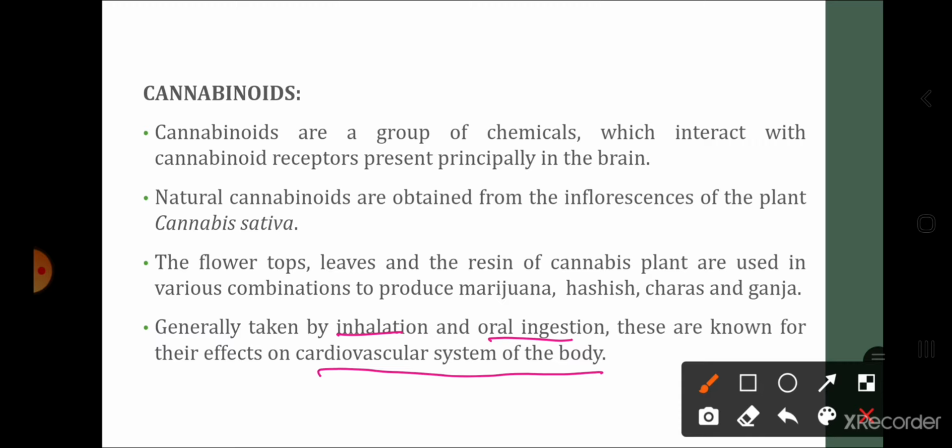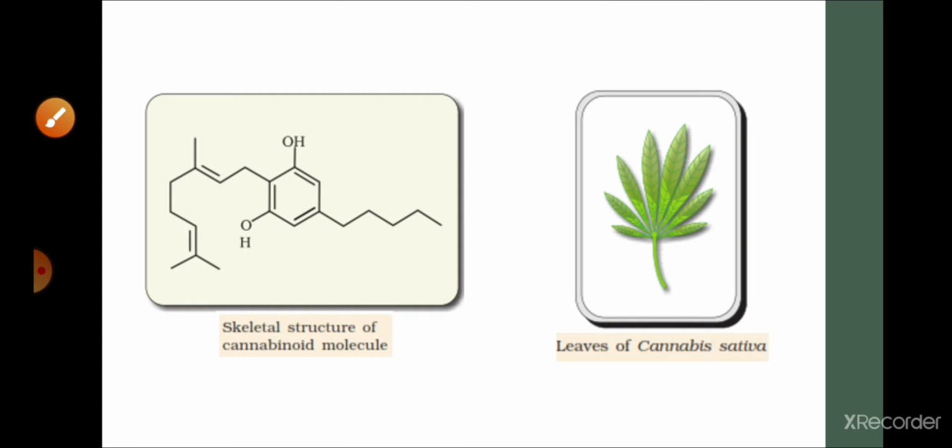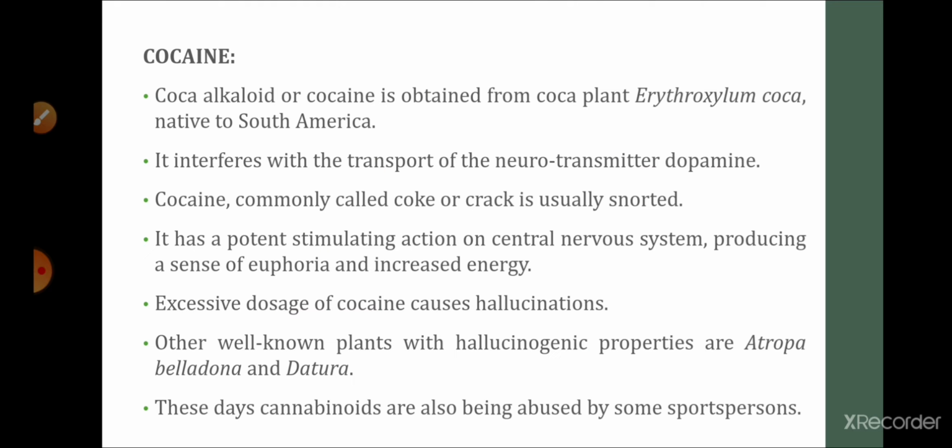Opioids are taken by injection and snorting, that is inhalation, and it was acting as what? It was acting as a depressant. Same way, cannabinoids are also taken through inhalation as well as through oral ingestion, that is, directly ingested. Now, where do they show the effect? They show the effect on the cardiovascular system of our body. So, this is the structure of the cannabinoid and these are the leaves of the cannabis sativa. Very important for your boards and needs.